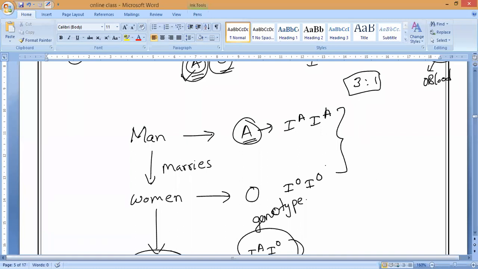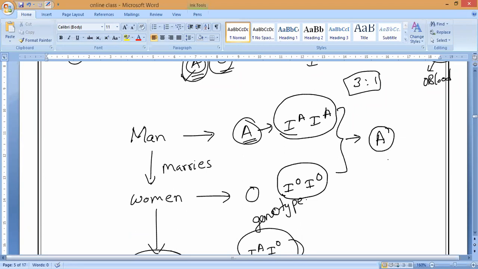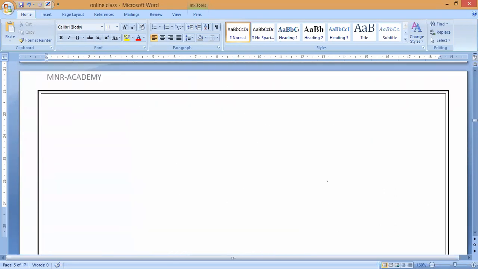Is it understood, Tarani, Parshini? If the father is having both IA and IA, and the mother is having IO and IO, then the baby is having what kind of blood group, guys? Definitely the child has a blood group of A only. Yes or no? Because IA is the dominant gene. Do you understand, Kevin? So we cannot say otherwise here. That is why. Understand, Arvind?